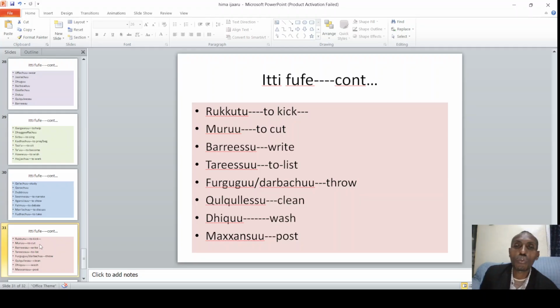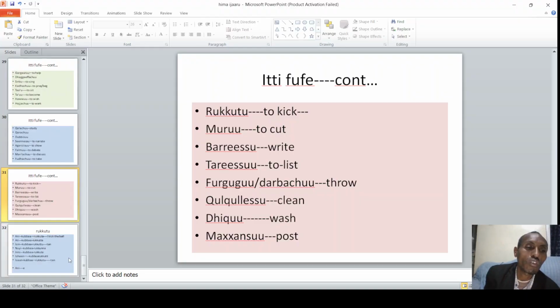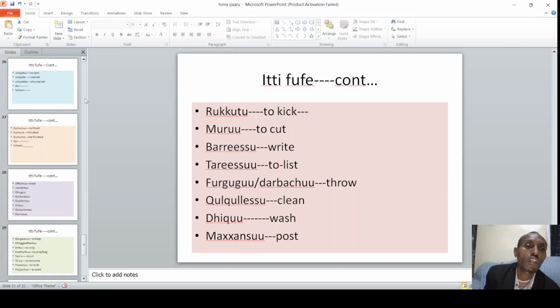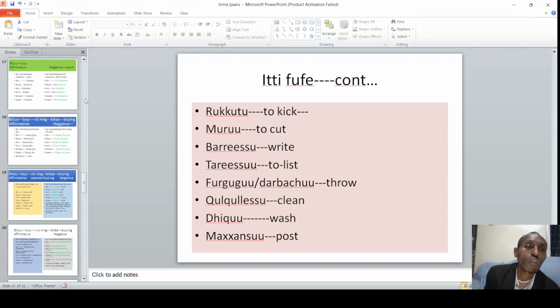Rukutuu is what? Rukutuu, to kick, muruu, to cut, barreessuu, to write, tarreessuu, to list, darbachuu, to throw, qulqulleessuu, to clean, dhiquu, to wash, maxxansuu, to post. So we have these things anyway. Generally, what is good?